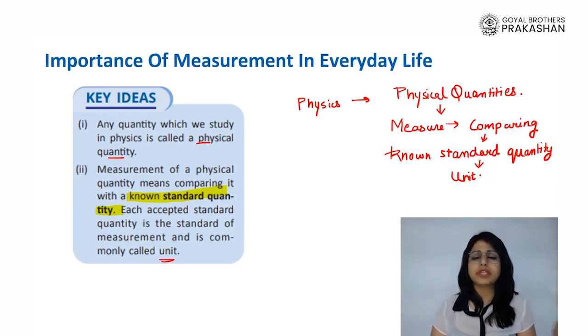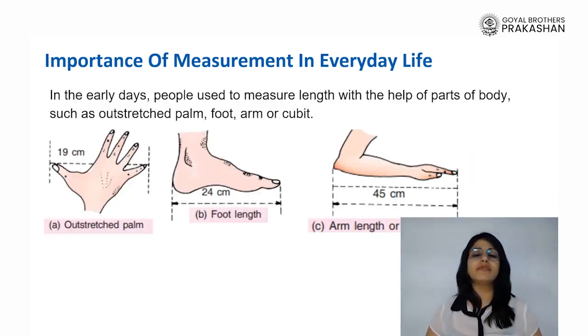And why can we not make our own units for different objects? For example, let me give you a very simple example here. In earlier days, people did not standardize the units. They used to measure different objects according to their own understanding. For example, let's say I have a table in front of me and I want to measure it.